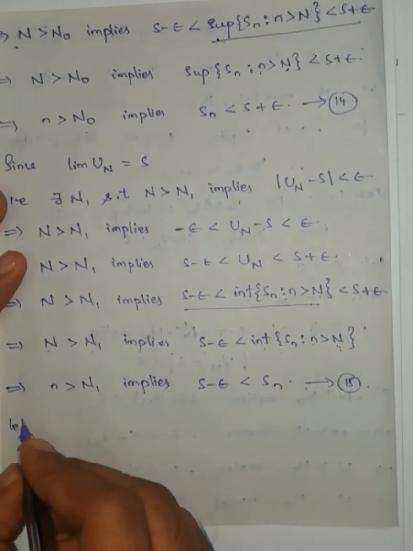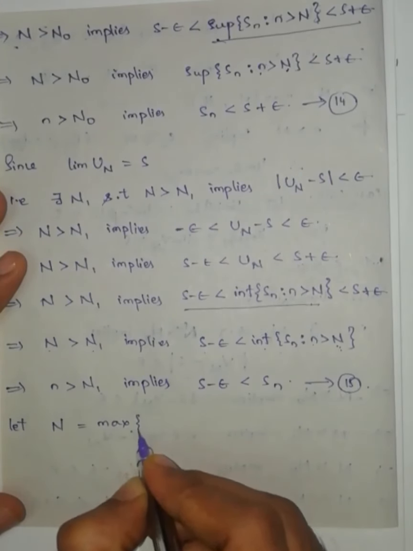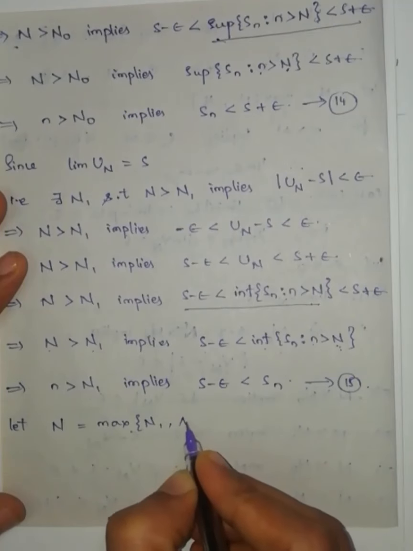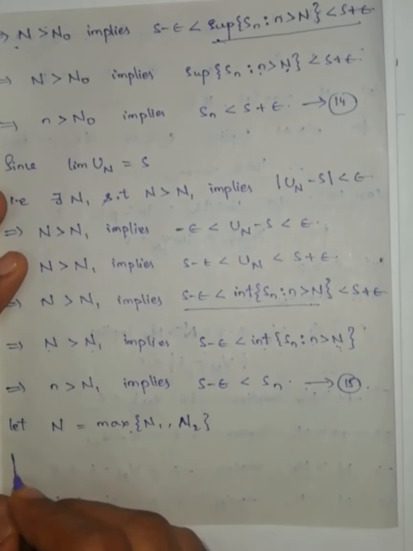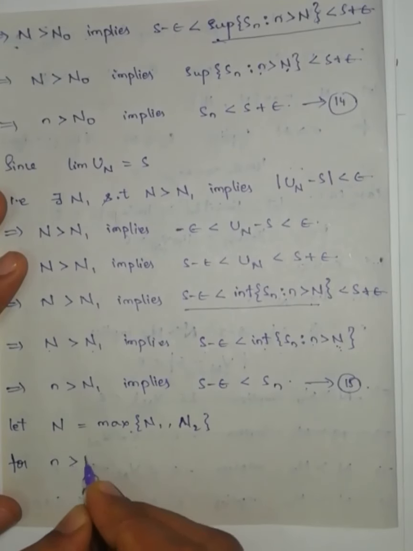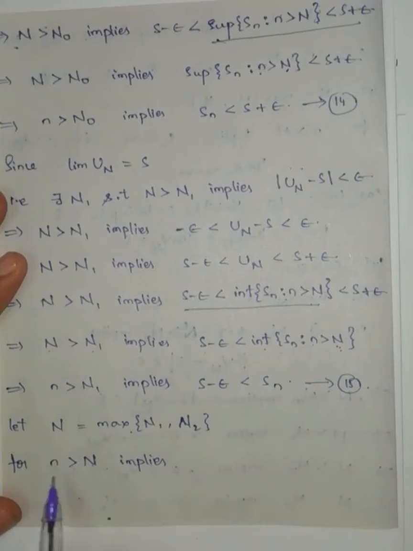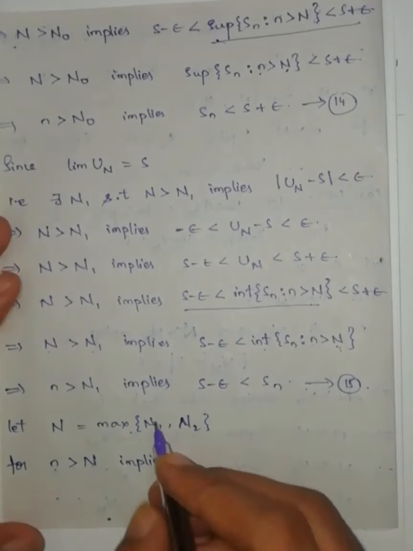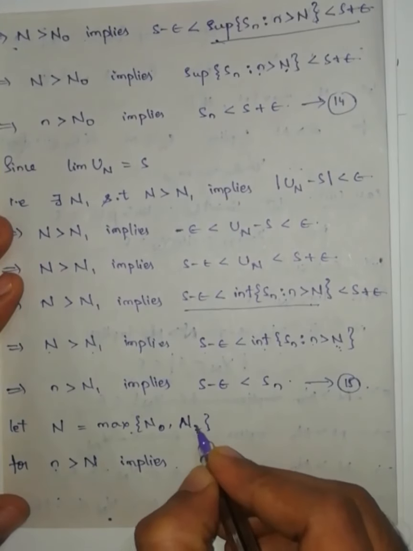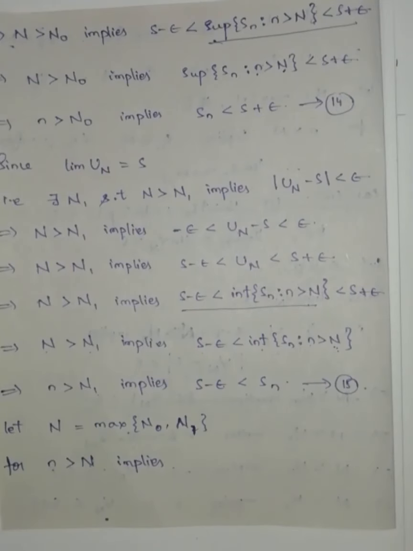Let capital N be the maximum of n1, n2. So for small n greater than capital N, implies small n is greater than n0 as well as greater than n1.